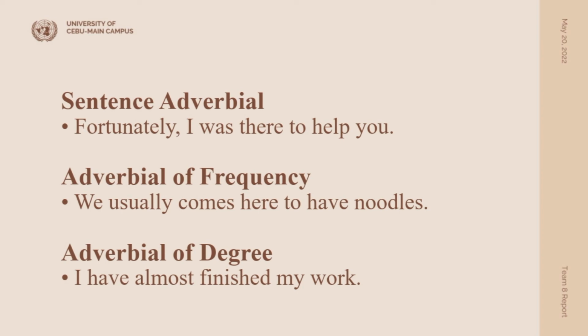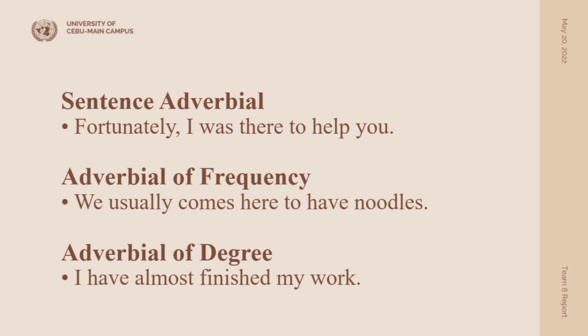Second example: The coffee is too hot. So it's telling us to what degree it is hot, very hot or too hot. There is another adverbial of degree. The coffee is extremely hot, very hot, too hot, so that is the adverbial of degree. Third example: He cycles somewhat fast. So somewhat is modifying the adverb fast.